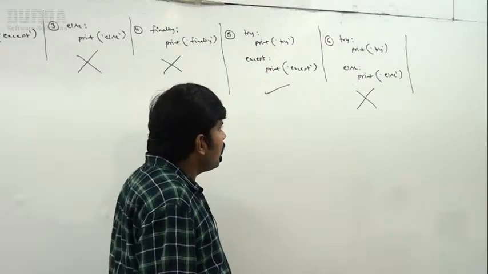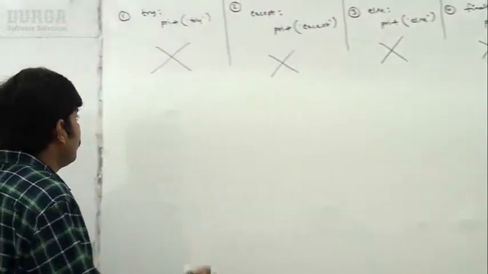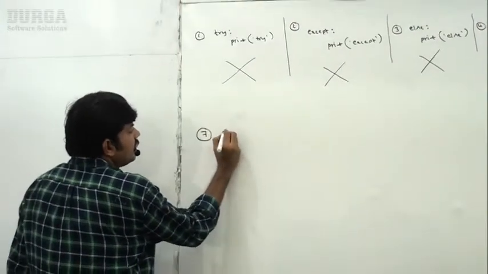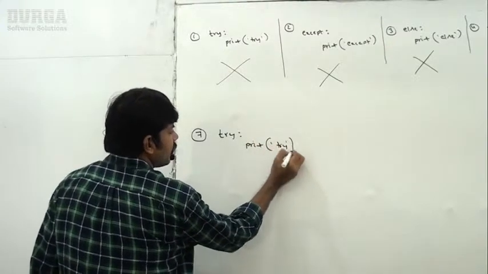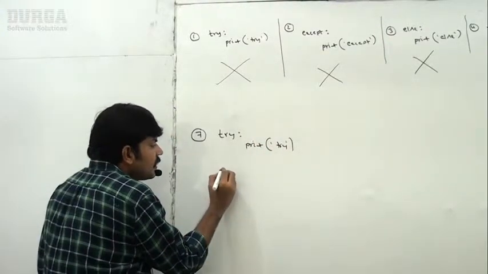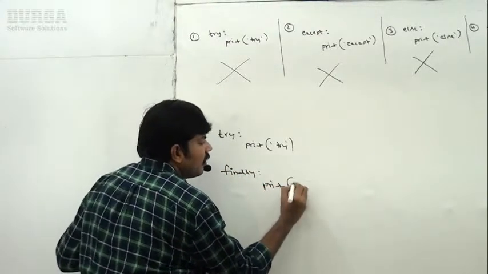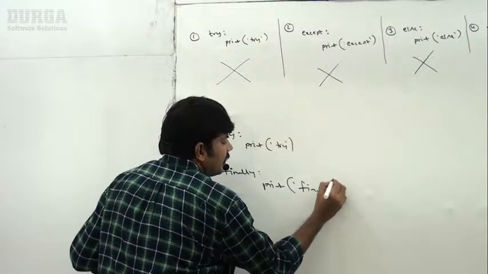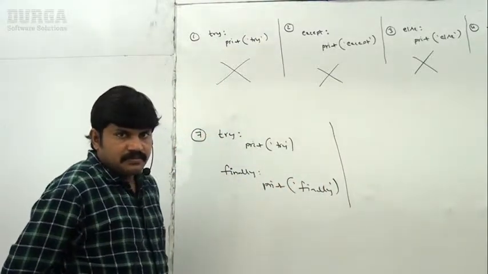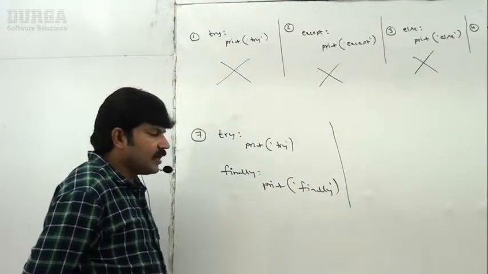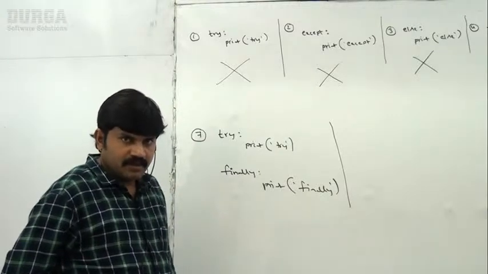Now the next, a very important combination. Observe carefully. Here I am taking a try block with a print of try, next finally with a print of finally. Can you please confirm, is it valid or not? Yes friends, is it valid or not? So try and then finally, no except block, no else block. Is it valid or not?